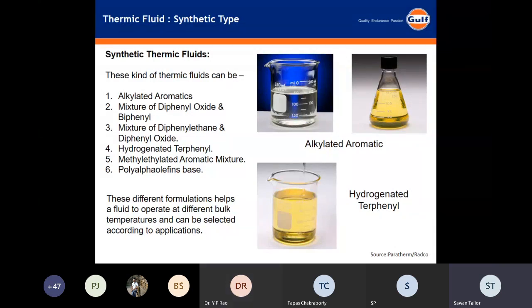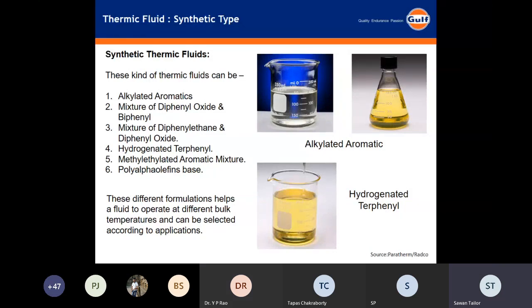Different chemicals are used in the system, so there can be others also. DOWTHERM uses some other chemistries. There can be silicone oils also, right? And the same chemistry can be used for two different temperature ranges also. In the next slide, I'm giving that example, right?